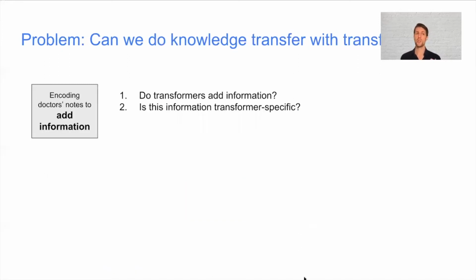So the question is, can a transformer do what doctors usually do? Can it learn some insights and add those external insights, add this information into some particular problem? And if it can, we would expect from a doctor that the doctor has some specialty, and let's assume that transformers can also have some specialty from being trained on a particular data set, let's say a data set of papers about respiratory diseases. This transformer should perform better on respiratory diseases than some other transformer. So these are two ideas that we want to check.